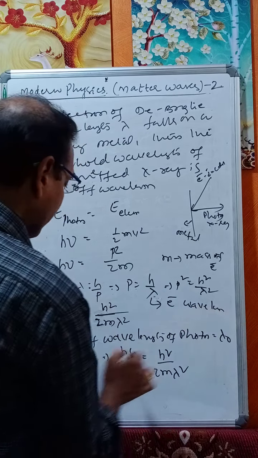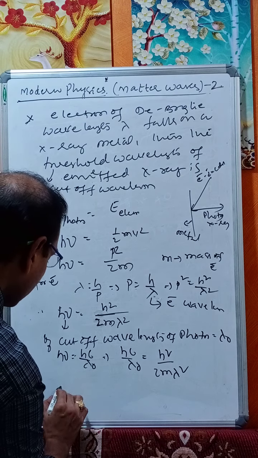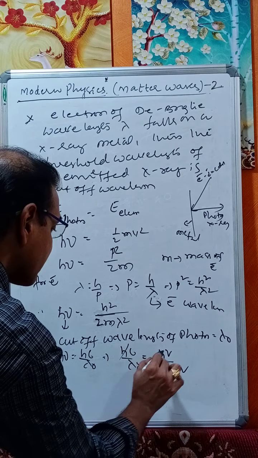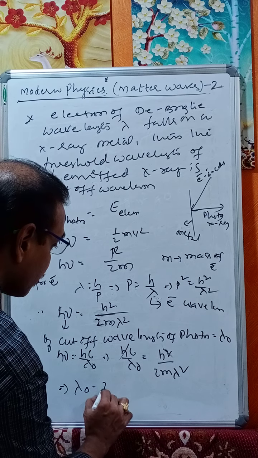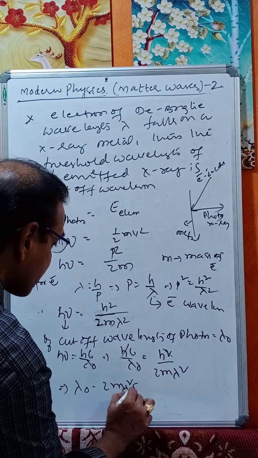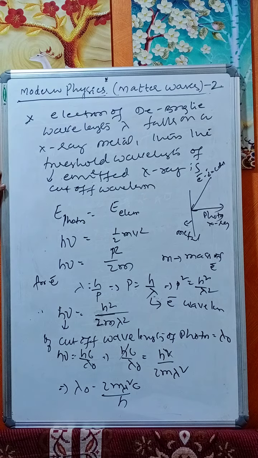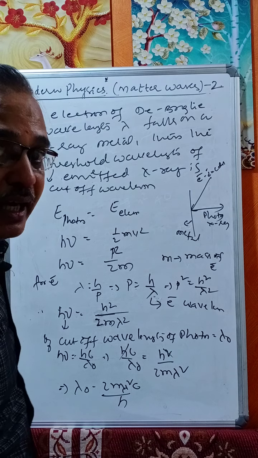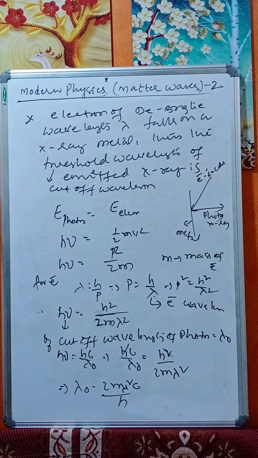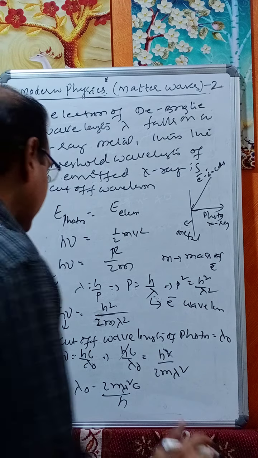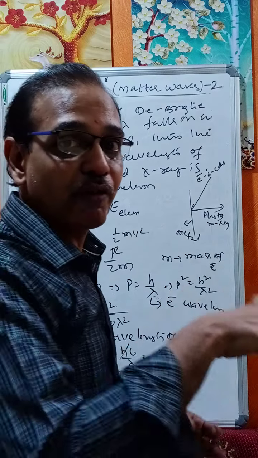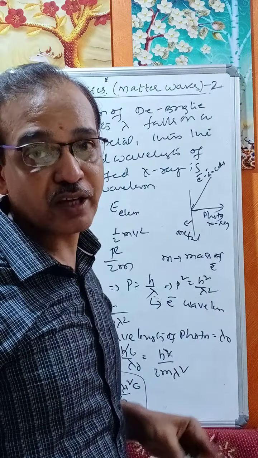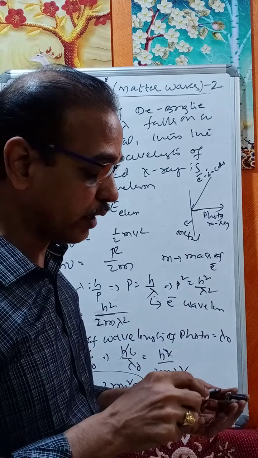Lambda naught is the wavelength of the photon; lambda is the electron wavelength. The h gets cancelled, which implies lambda naught equals 2m lambda square c by h. This is very important. I have given this example so you can differentiate between electron wavelength and photon wavelength.